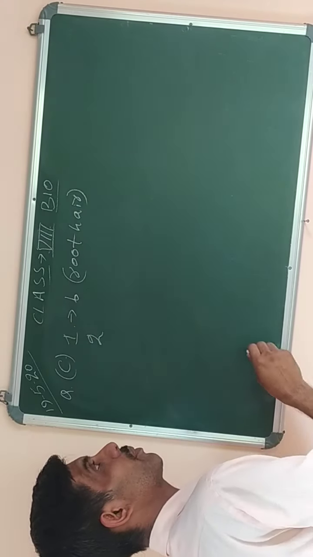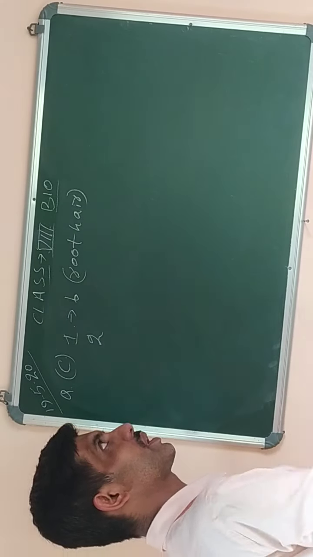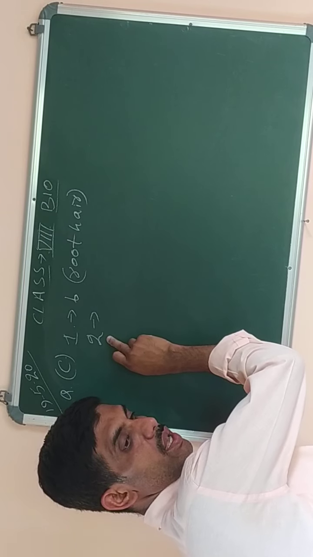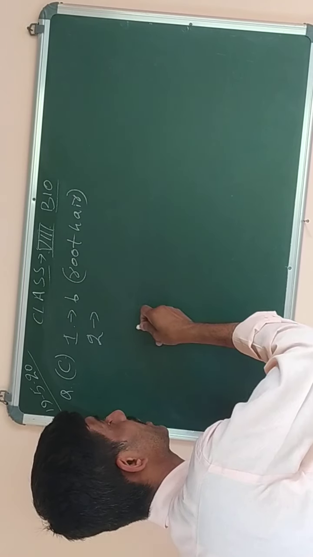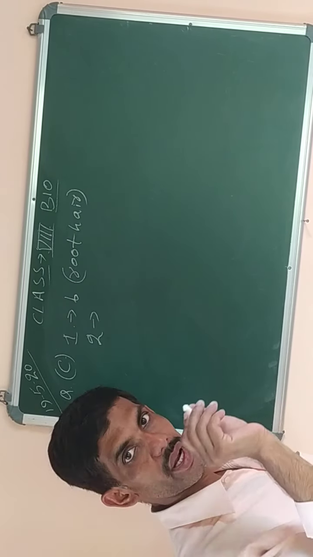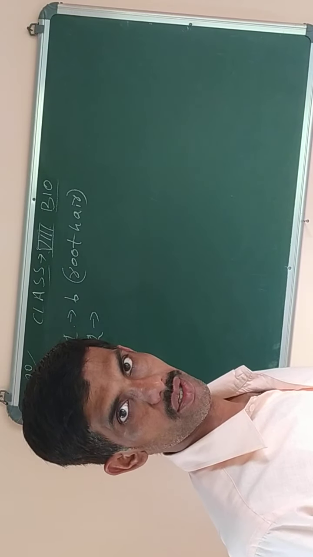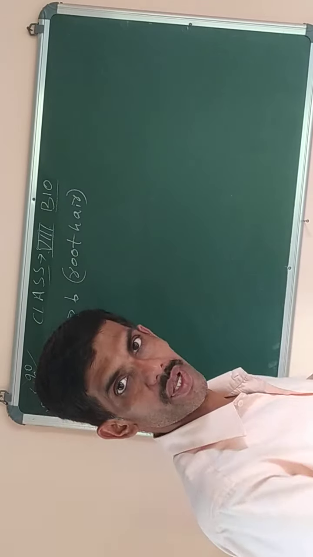So while writing in the copy, you write 1B, root hair also you can write. The question you will write, okay, and after that, while writing the answers of the correct choice, you write the correct choice as well as the answer also, not only alphabet A, B, C, D. Like I have written root here, you also mention it.